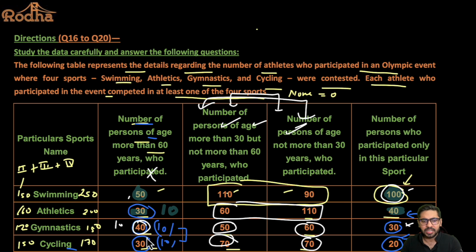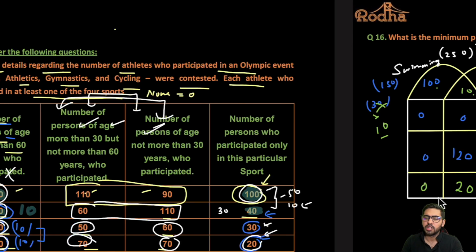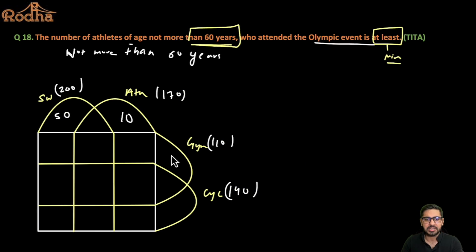Similarly, cycling, if you see, there are 30 people who are more than 60 years, but only one is 20. So can I say only one is 20? In that case, the remaining 10 who are more than 60 years, wherever they are, I'm not concerned. But one thing is for sure, that in this 20, I don't need anybody who is not more than 60 years. But in these two cases, I definitely need 50 and 10 people who are not more than 60 years. Why? Because more than 60 years can only account to 50 and 30 in the respective values. Out of 40, only 30 of them can be accounted from more than 60 years. So remaining 10 have to be not more than 60 years. So I need to take that data into consideration. But gymnastics and cycling, the people who remain are more than 60, and I'm not concerned with that, right?